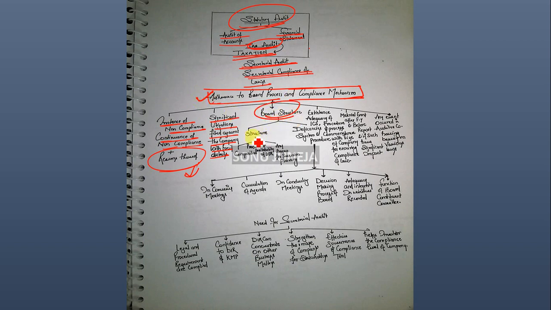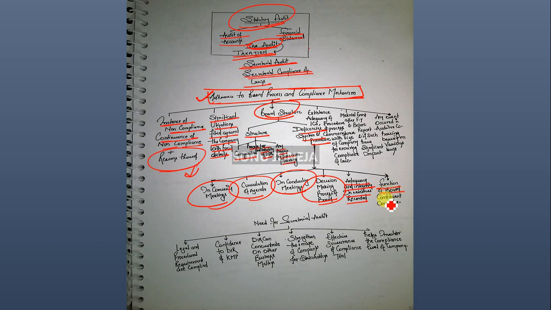Talking about the board structure, composition, process for suitability of directors, and any process for succession planning, all of this has to be disclosed, and it also forms part of the board report under section 134 subsection 3. Apart from that, deficiencies in systems and procedures in convening meetings, circulation of agenda, conducting meetings, the decision-making process, and adequacy and integrity in minutes of record.